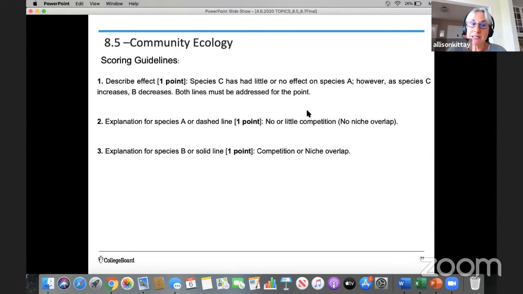However, as species C increases, B decreases. And in order to have been awarded that point, both of the lines for species A and for species B needed to be addressed. An explanation for species A, or that dashed line, there was little or no competition from species C when it came onto the island. Another way to say that is there's no niche overlap. For B, B declined, so there must have been competition or niche overlap. All right, so I hope that makes sense for a type of FRQ you could get.